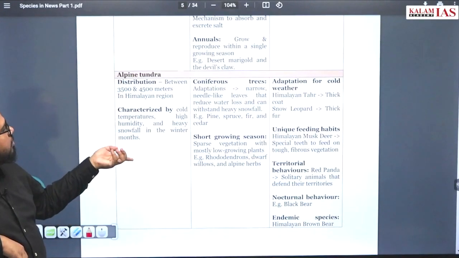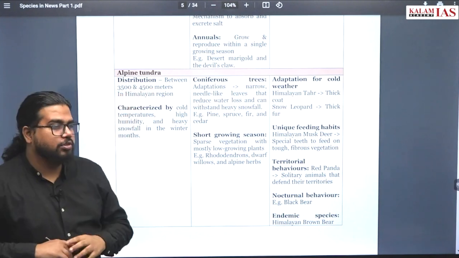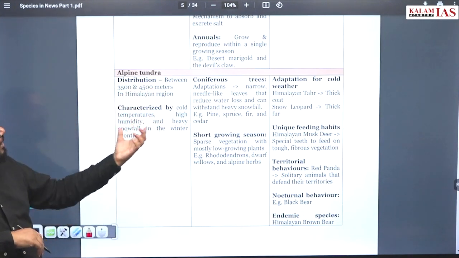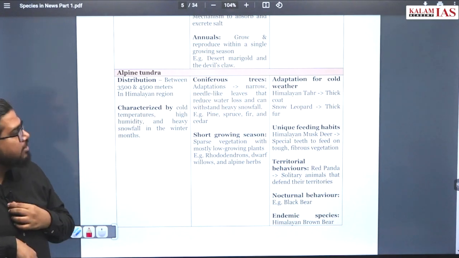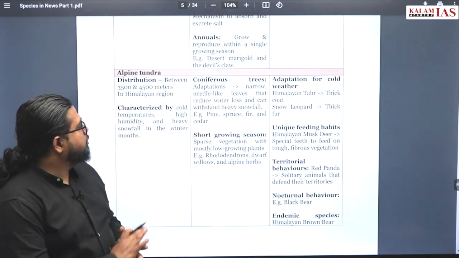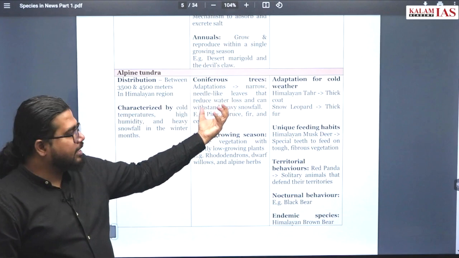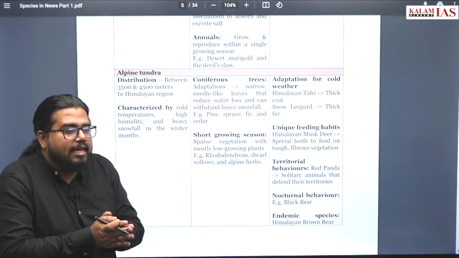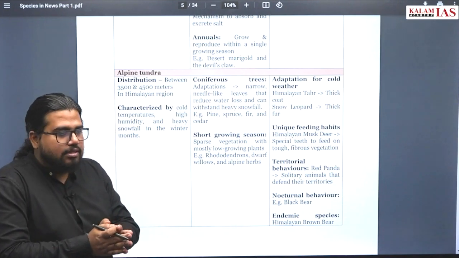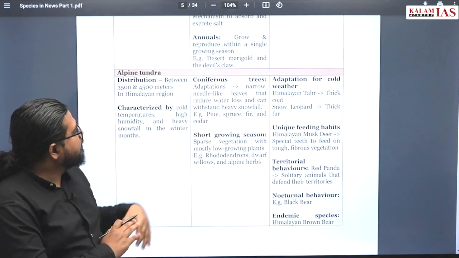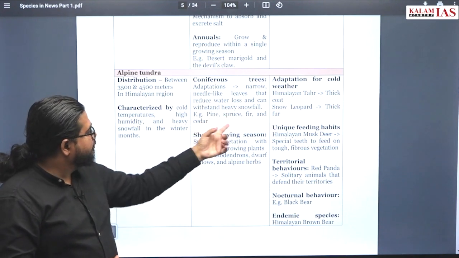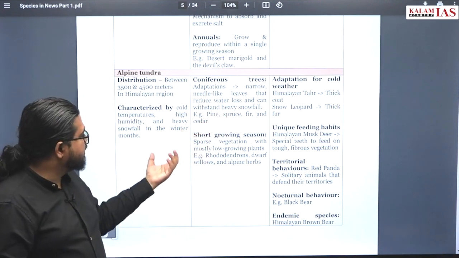Alpine tundra, above 3500 to 4500 meters altitude, is characterized by cold temperatures, high humidity and heavy snowfall in winters. Coniferous trees are a part of it. Needle-like leaves will be a characteristic of this. Now why needle-like leaves? This is also a mechanism to reduce water loss and withstand heavy snowfall. Pine trees, spruce trees, fir and cedar, these are all different kinds of trees available.